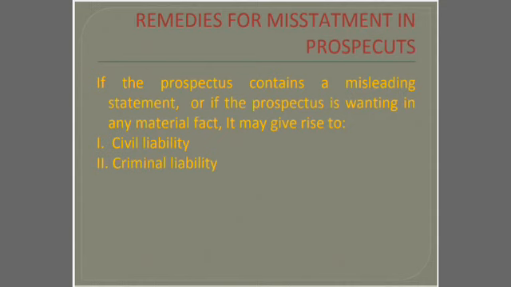If there is any mistake or misstatement or any false statement, then the company is liable to the investors. The company is liable to the shareholders. That is called the remedies for misstatement in prospectus. If the prospectus contains a misleading statement, or if the prospectus is wanting in any material facts to be disclosed, then it may give rise to two types of liabilities. Number one is civil liability, and the next one is criminal liability.